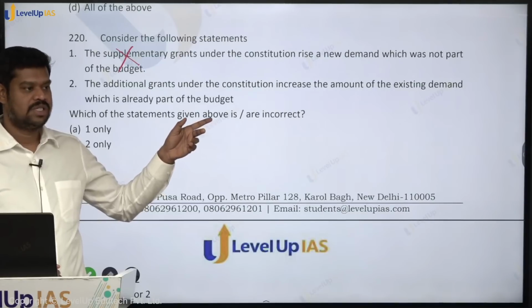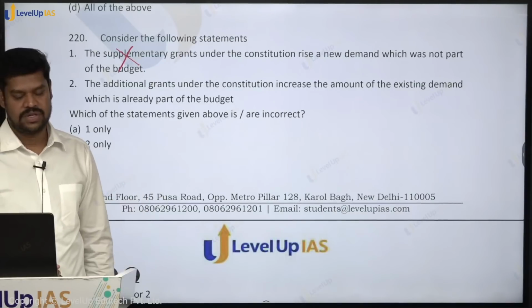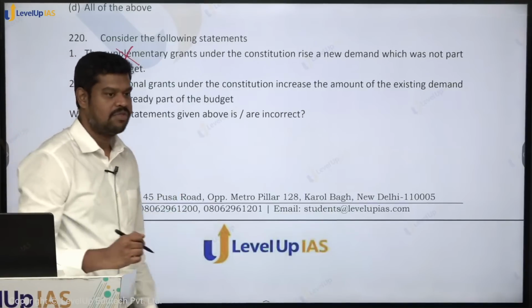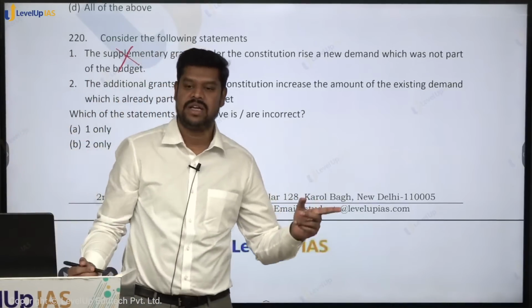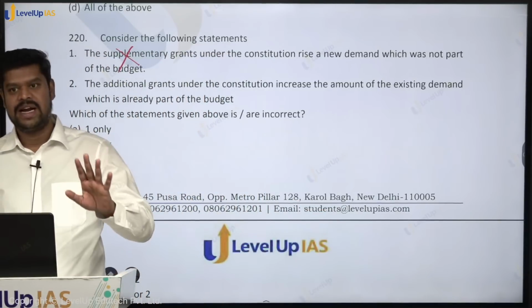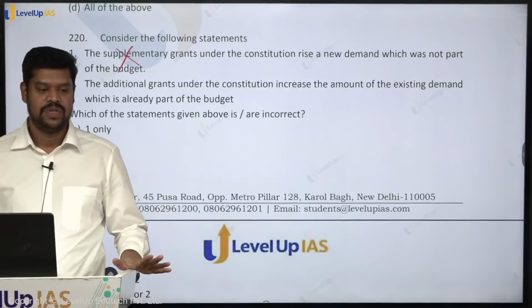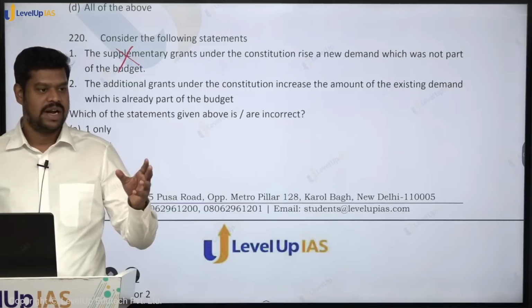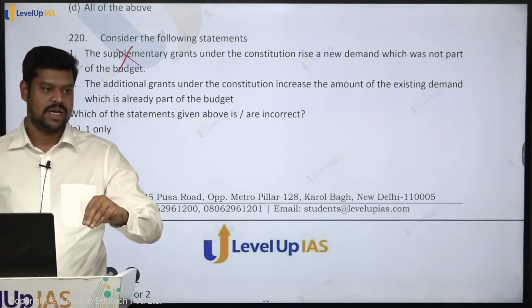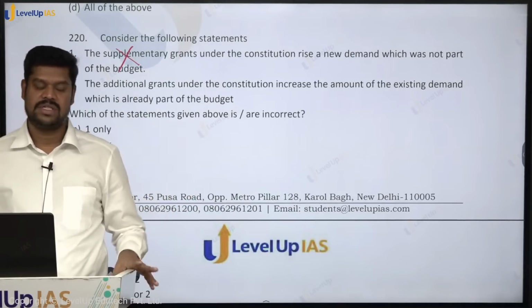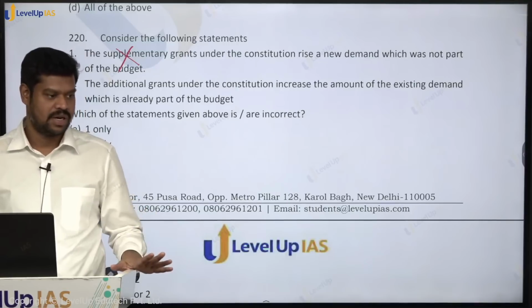Additional grant is for some new service which is not part of the budget. Supplementary grant is already for an existing service. And apart from that, there is also something called an exceptional grant. What is an exceptional grant? Exceptional grant is similar to the additional grant, but the difference is, additional grant is for a new service for that particular year, but exceptional grant is such that never ever in the entire history has such a grant been made. So that is an exceptional grant.